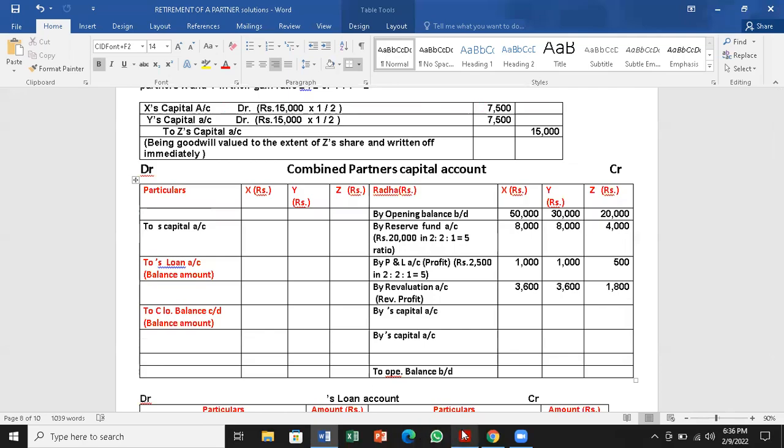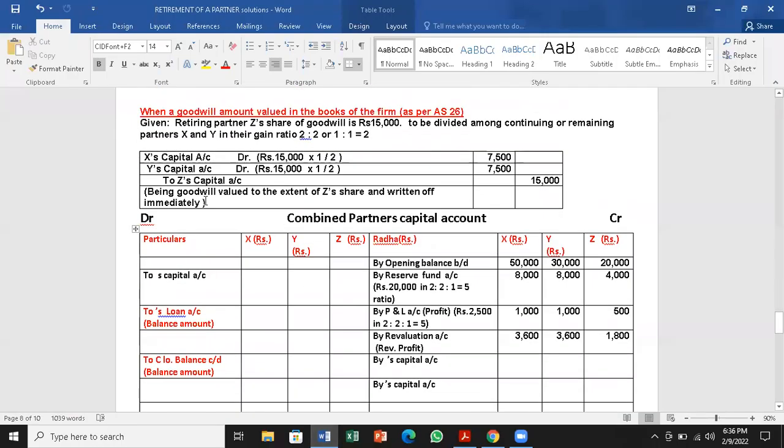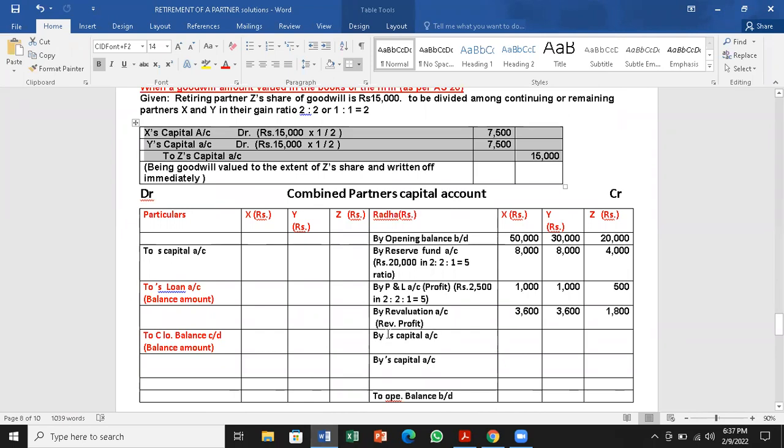The next one is the goodwill part of it. We already did goodwill to the extent of the retiring partner's share, created to the extent of 15,000. So when we made an entry here, we have seen X capital account debtor, Y's capital account debtor, to Z. So X is getting more profit, Y is getting more profit. For that, they are giving the benefit here to Z's capital.